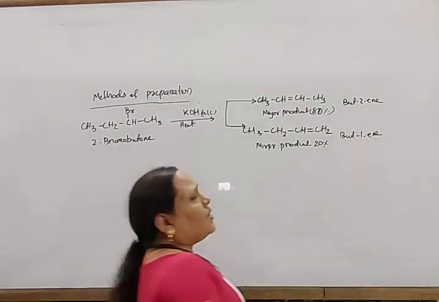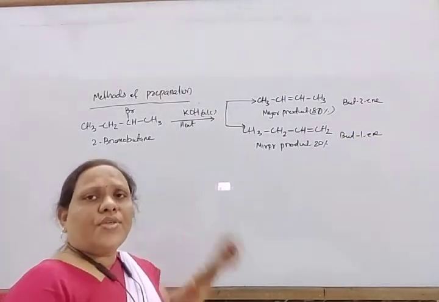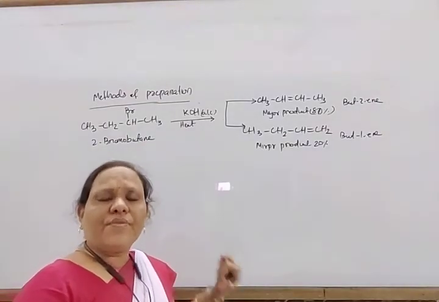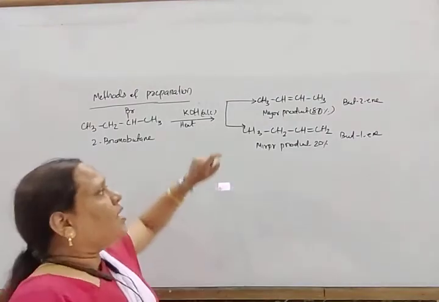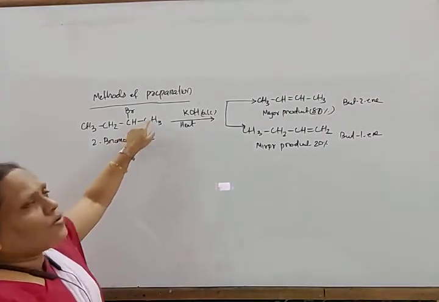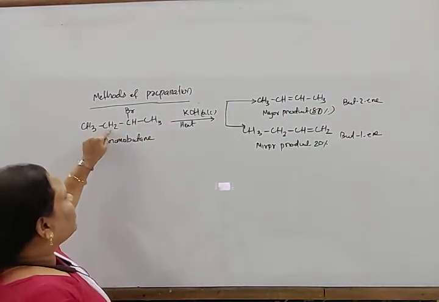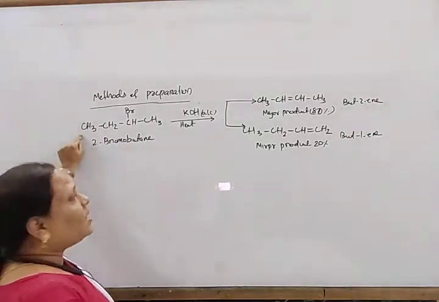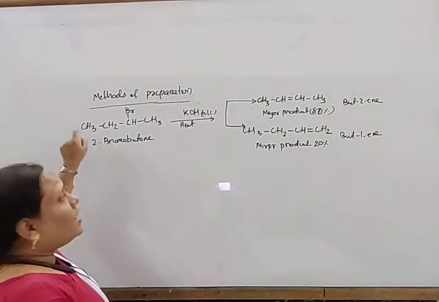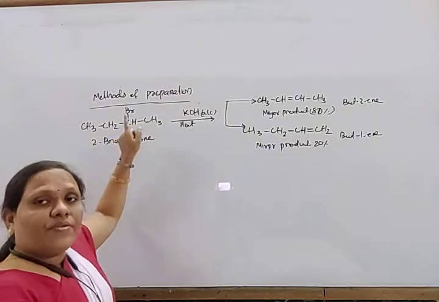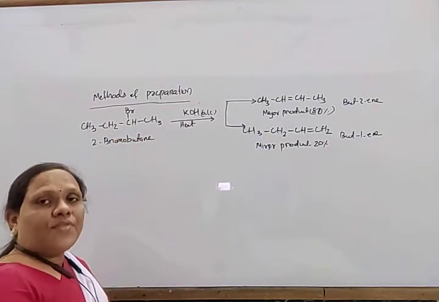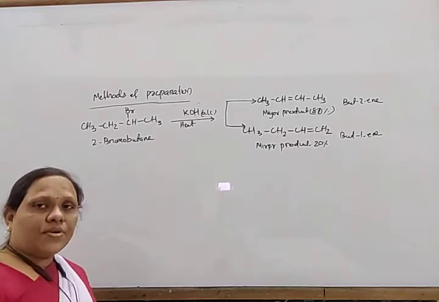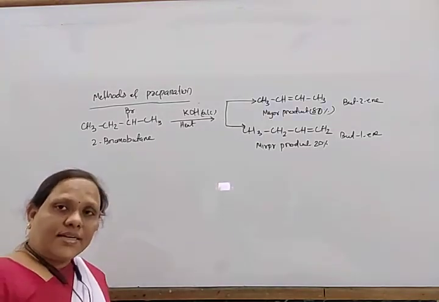So in the elimination reaction, the hydrogen will be removed from the carbon which is more alkylated. Look here, to this hydrogen no alkyl group is attached, but to this hydrogen one alkyl group is there. So hydrogen will be removed from the more alkylated carbon. And this rule is called Saytzeff rule. So note down this Saytzeff rule.